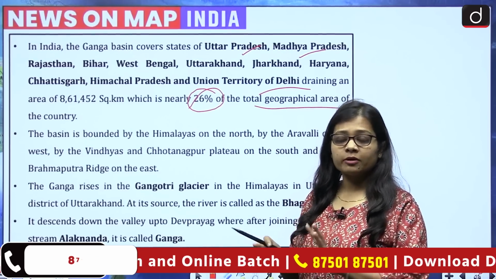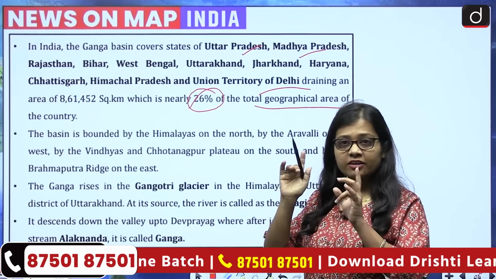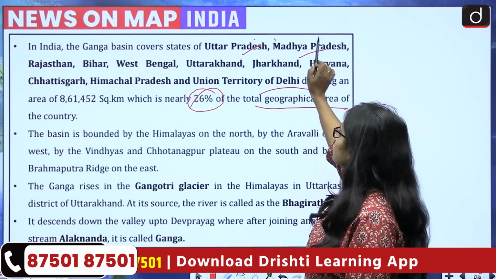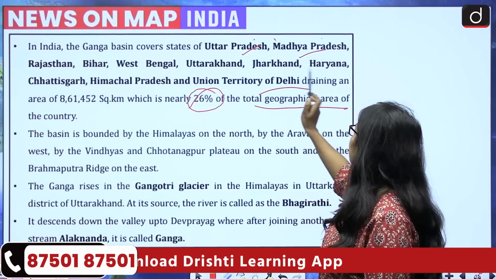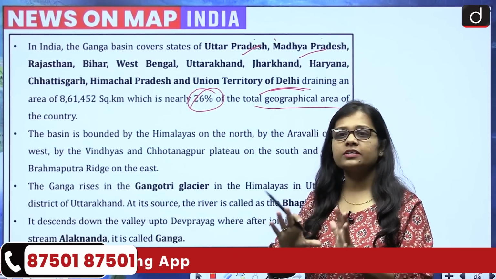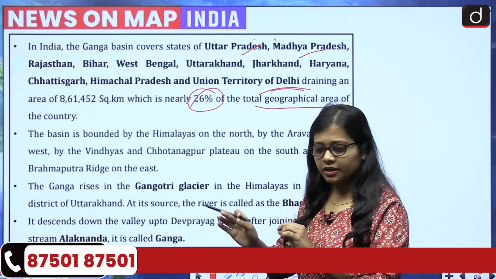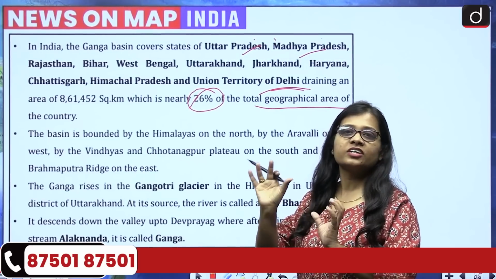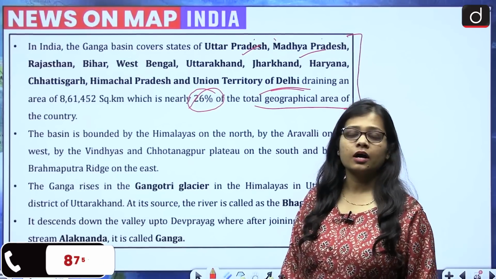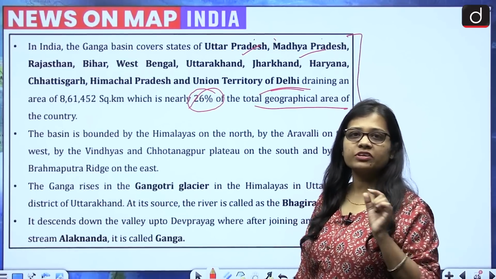Now talking about the number of states, there is one Union Territory, that is Delhi. So 1, 2, 3, 4, 5, 6, 7, 8, 9, 10 and 11 is Delhi. So we are covering Delhi under the phrase state, so the Ganga basin covers 11 states.